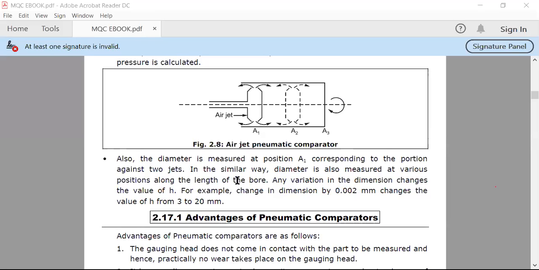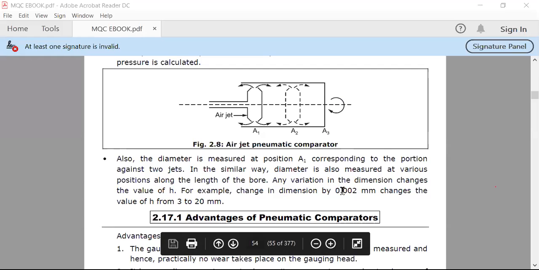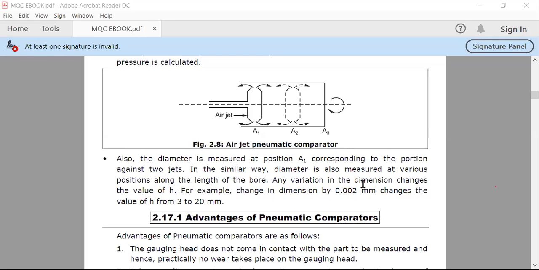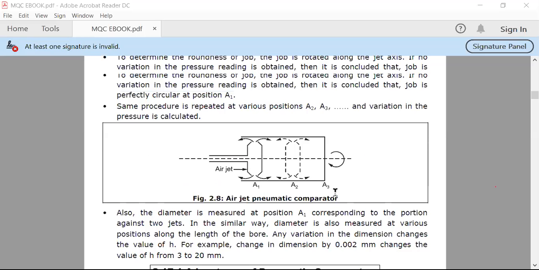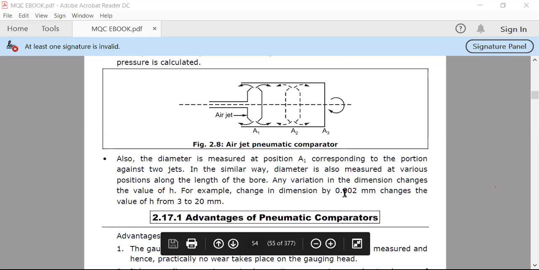So the relationship between the change in dimension and the fall of water is given. A small change of 0.002 mm changes the water level by 3 to 20 mm. Means if the water level goes down by 3 mm to 20 mm, there is a change in that particular dimension. So we can set this change as per our convenience. This is not a fact that it is exactly like that. That relation may vary as per practical purposes.